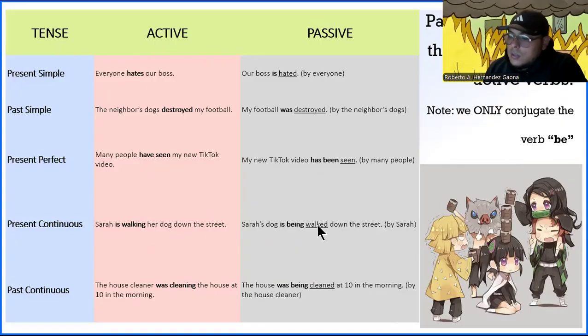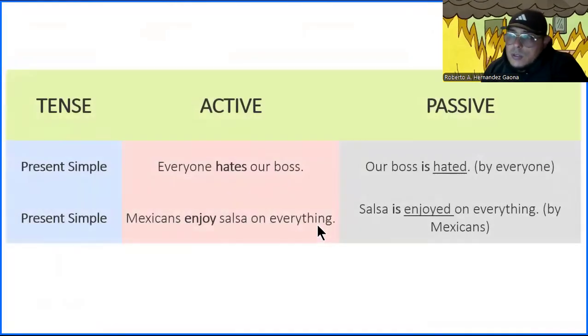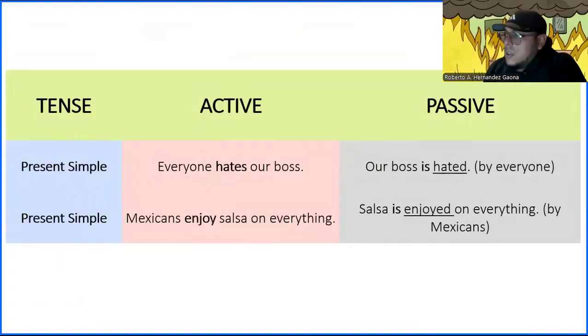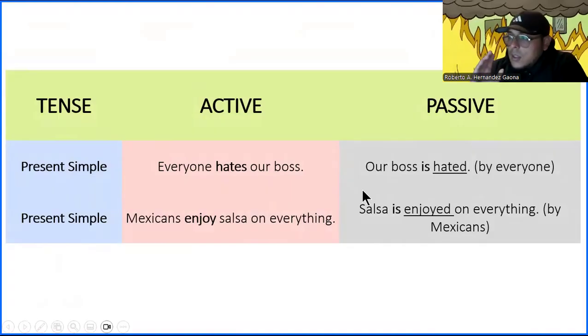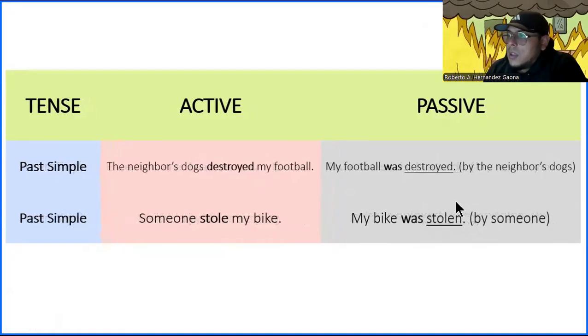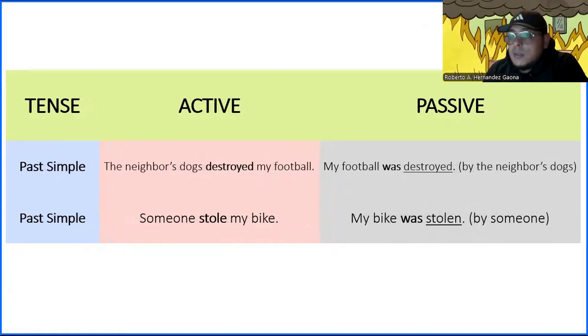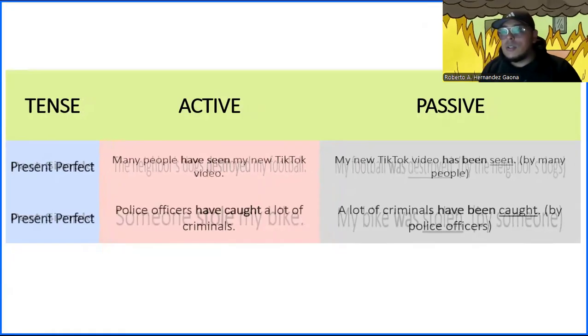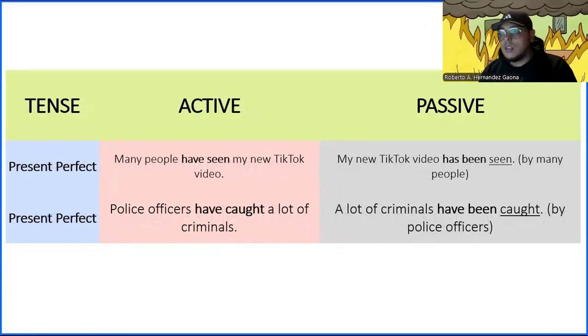Okay. So let me move in for a closer look, just so you can see how everything functions. If you want to pause it and take a screenshot or whatever, you can. But this is basically what we just explained, right? Present stays in present, is, then the verb in past participle. So this is really simple as long as you can identify the tense.